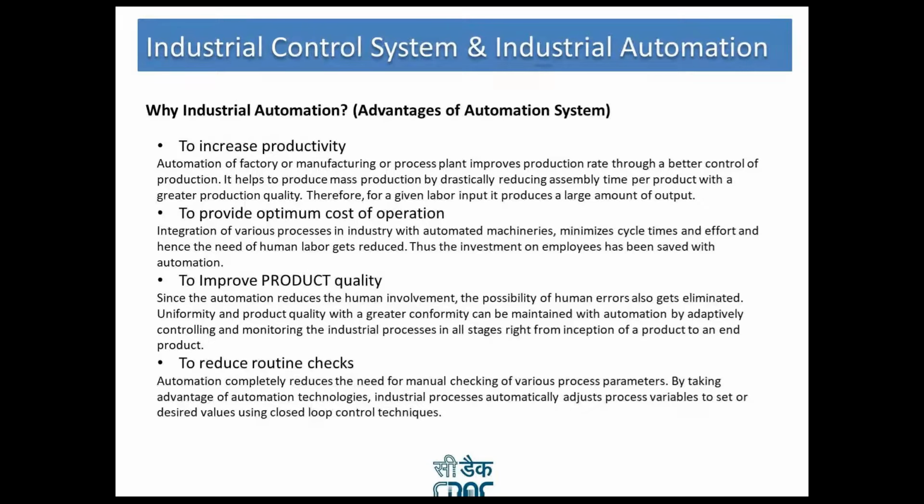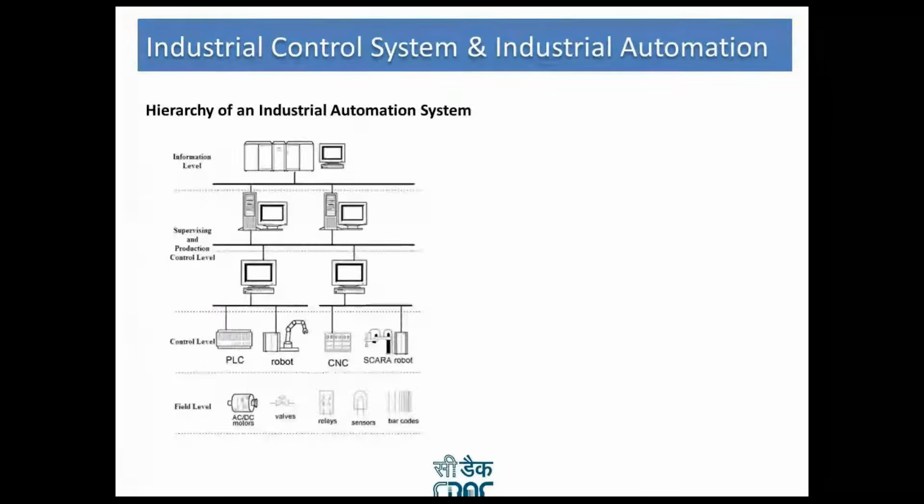Barcodes can be scanned by a vision system. Sensors are there for temperature, pressure, humidity. Relays are there to actuate the outputs. It can be motors, it can be turbines. Valves are also being actuated using the relays. Then the control level is there. In the control level, you can say PLC is there. CNC machine is also there, computerized control machines. Robots are there. These can be controlled.